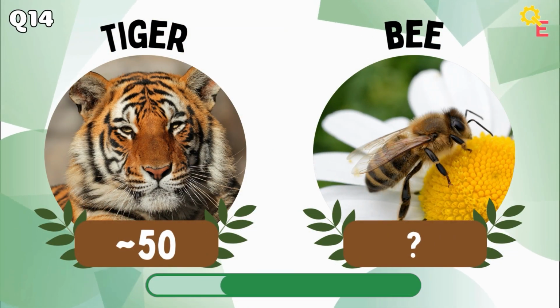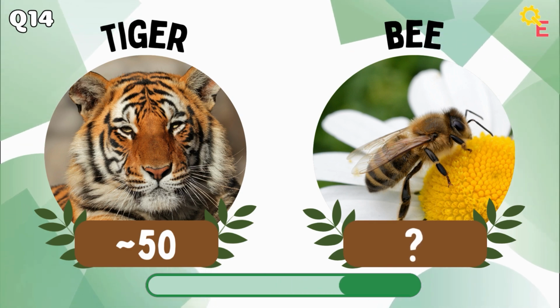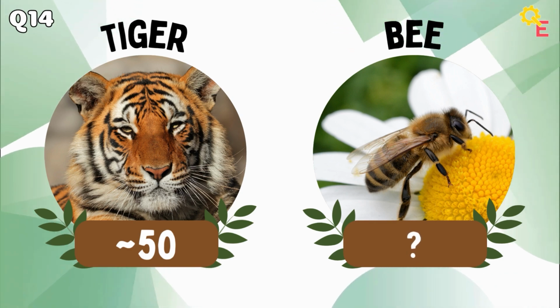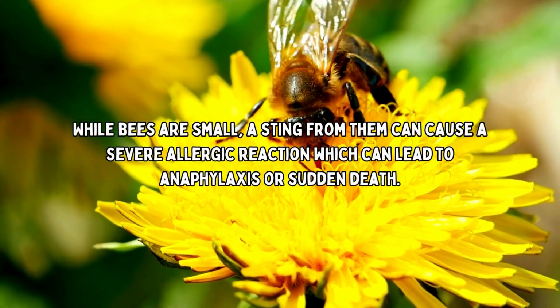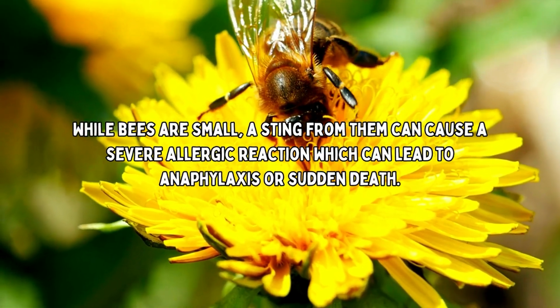Up next, we have the tiger versus the bee. The answer is higher. While bees are small, a sting from them can cause a severe allergic reaction, which can lead to anaphylaxis or sudden death.